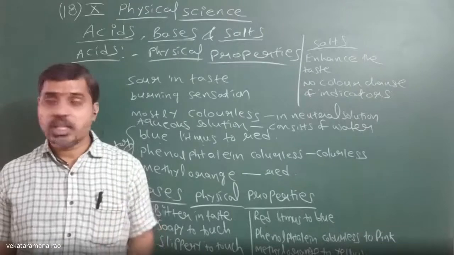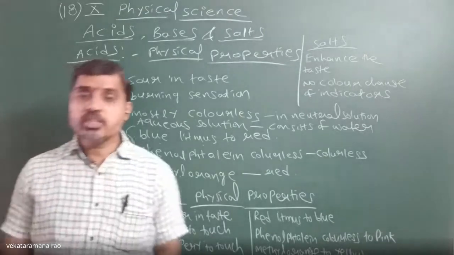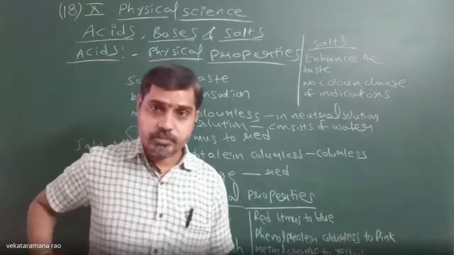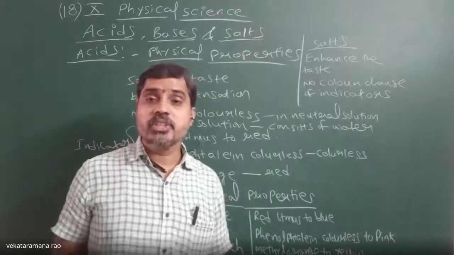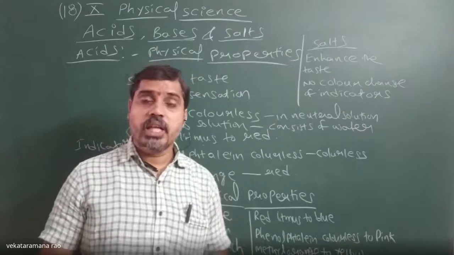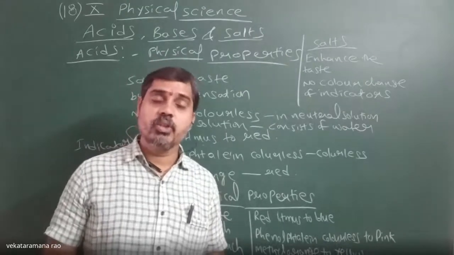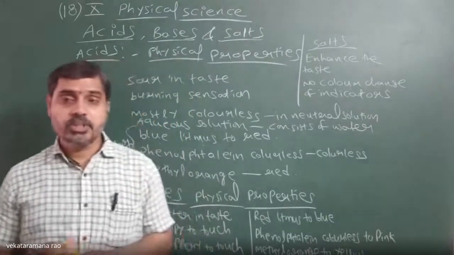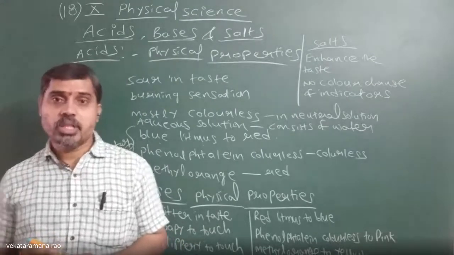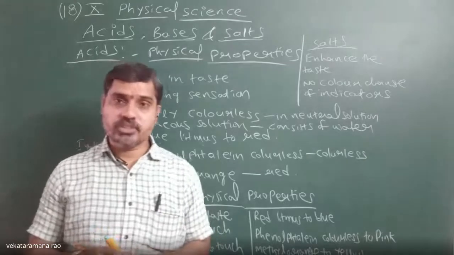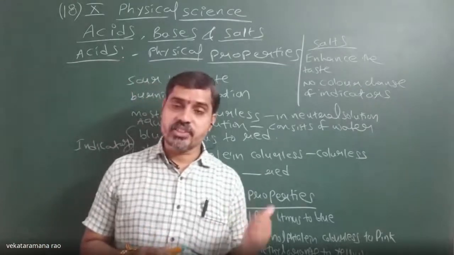Natural indicators are turmeric paste, which can change its color in acids, in bases and stays neutral in salts. Generally it will be red in bases and bluish green in acids.